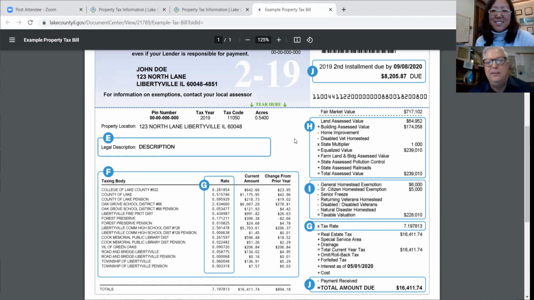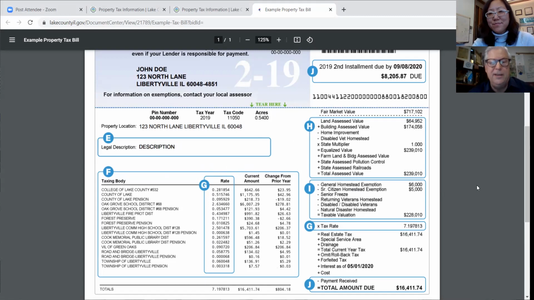So this is where the assessor determines, based on the assessed valuation of your home and property, how much they think it's worth. And you are entitled to a lot of exemptions. If you live in your home, you get a homestead exemption. If you're a vet, you get an exemption there. There's a whole range of them. But anyway, you should always read your blue notice because it will tell you about your exemptions and your total valuation.